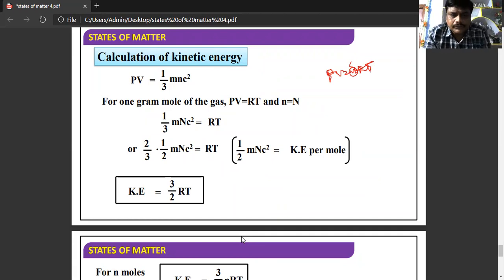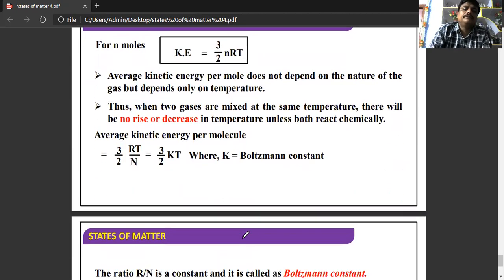So 1/3 mnc² is equal to RT. I am writing this 1/3 as 2/3 into half. So 2/3 into half mnc² is equal to RT. So kinetic energy is equal to 3/2 RT for 1 mole.